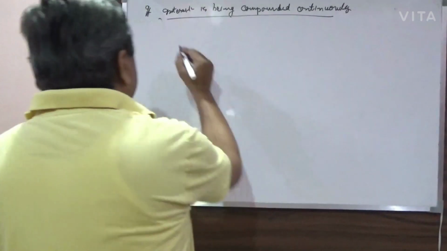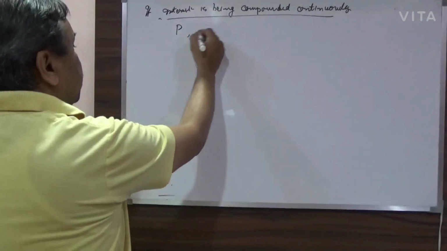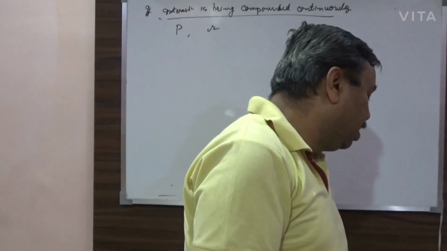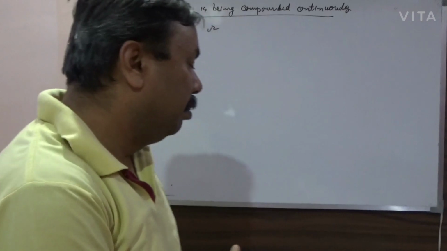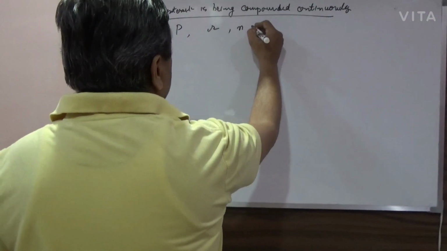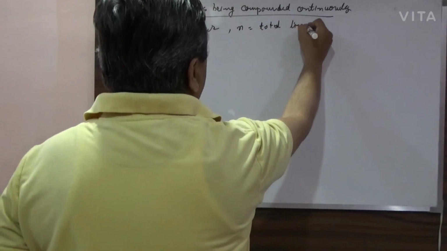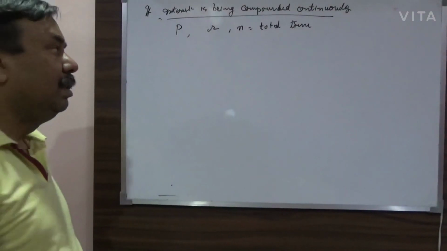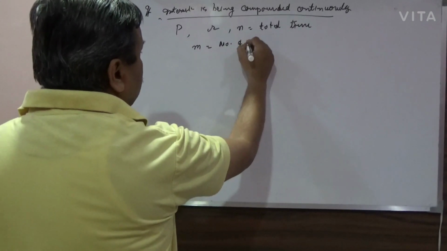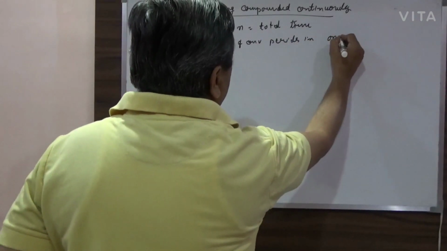Okay, now for that, suppose that your principal amount is P, your rate of interest is given to be R. Suppose that N is the total time, and I assume that the number of conversion periods in 1 year is M.